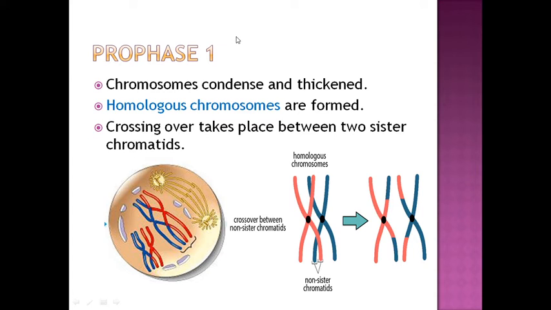So let's define prophase one. What happened is that chromosomes condensed and thickened, meaning they formed substructures, then the chromosomes, the homologous chromosomes, meaning pairs, formed. Right now only I have told you. So homologous chromosomes are formed and then crossing over takes place between two sister chromatids. Hope you have understood the crossing over very well.